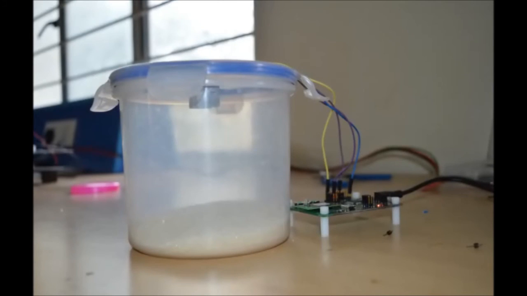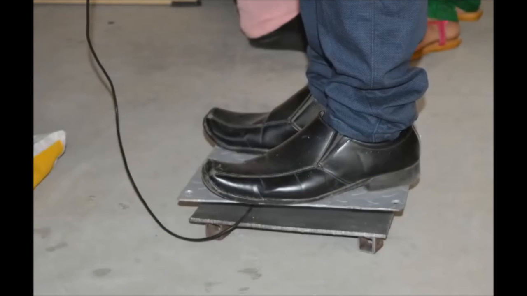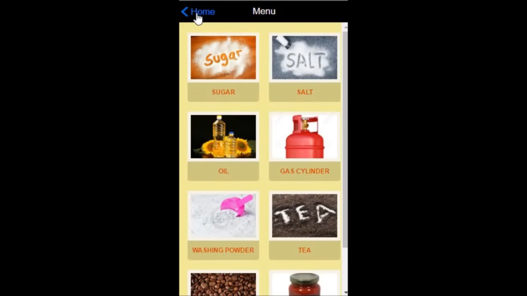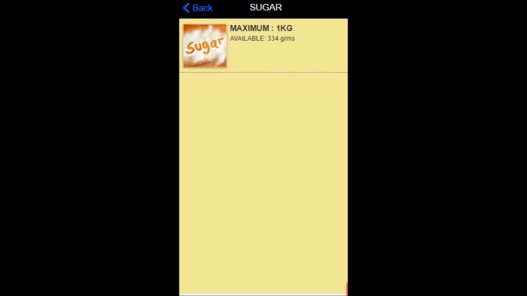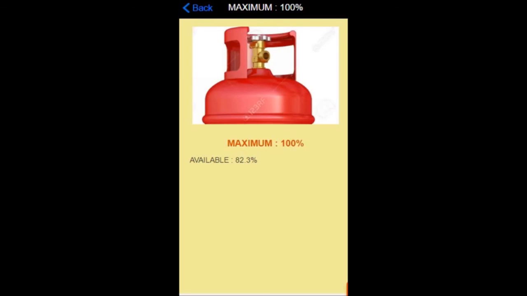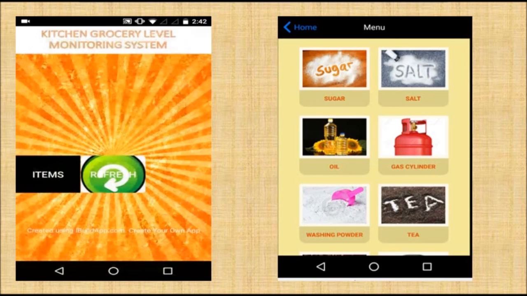Now we reduced the level of the sugar in the same jar, now having less sugar compared with the previous one. And weight is applied on the load cell. Now after removing some amount of sugar from the jar, the level gets decreased to 334 grams. By applying weight to the load cell, the available level of the gas cylinder also gets increased. You can see these in the app.